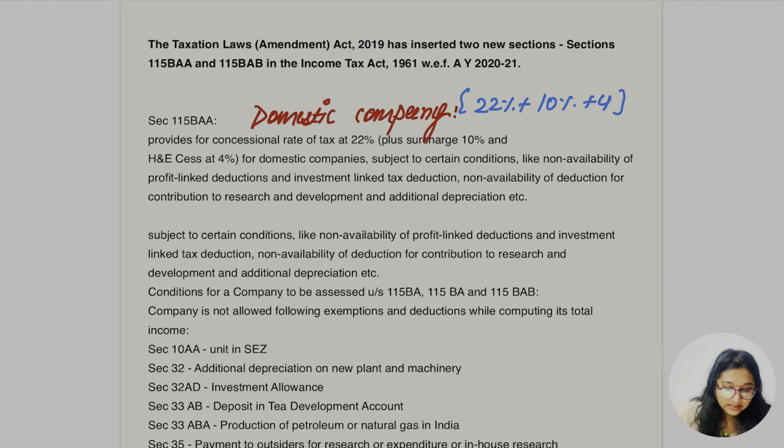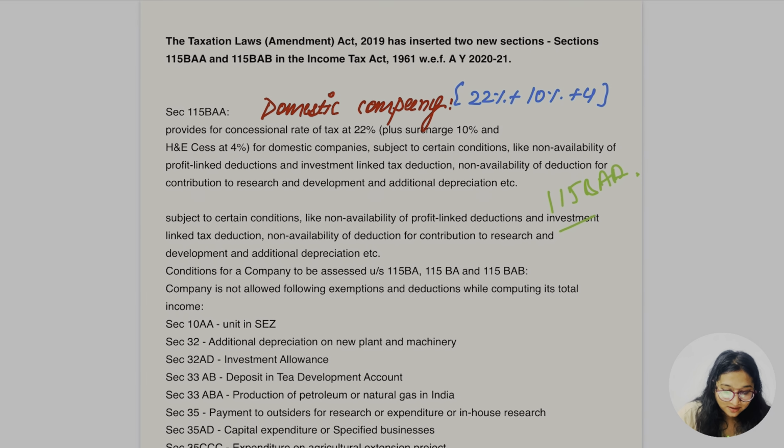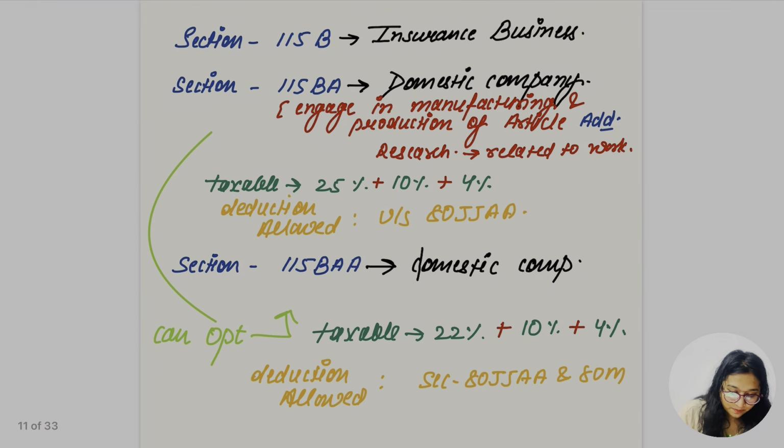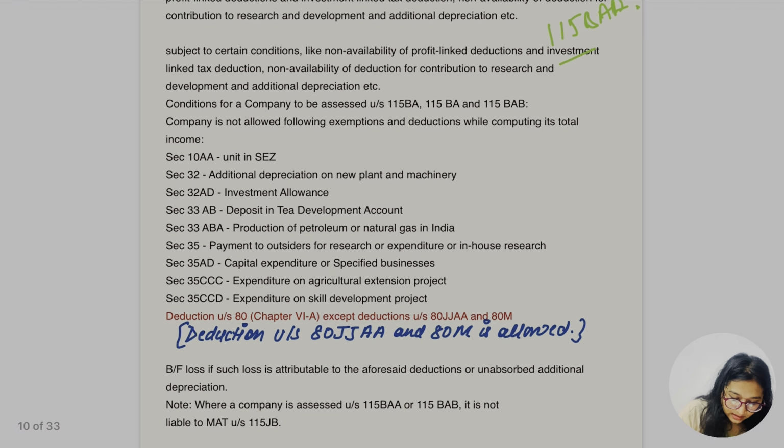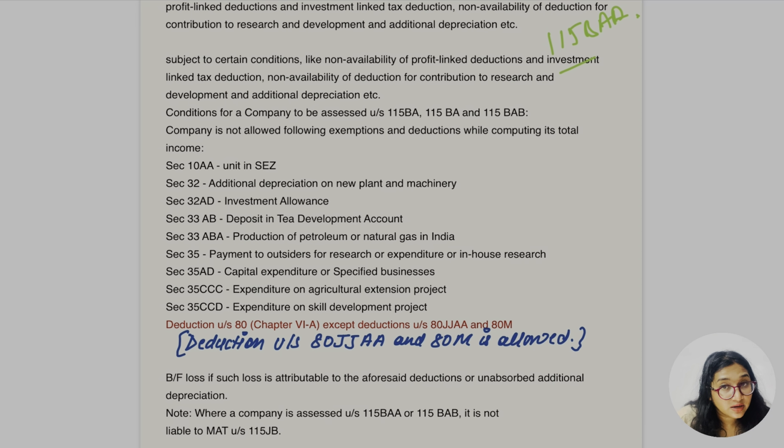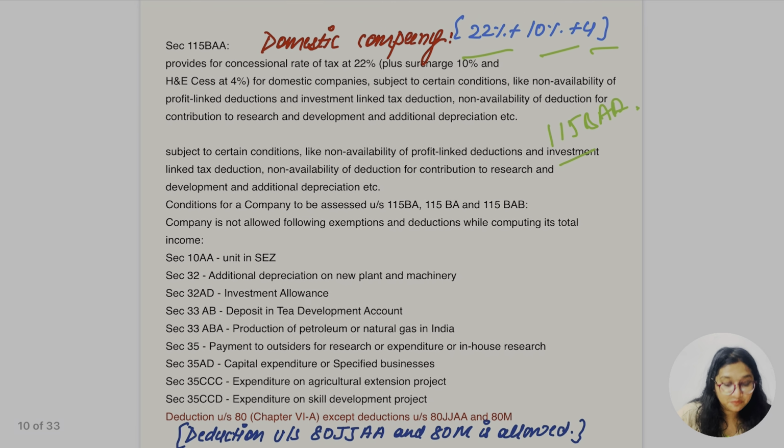Let's go for the next part, 115BAA. This is also saying the same thing, but the rate is going to be 22%, surcharge 10%, cess 4%. So let's see what is the difference, and one more deduction would be allowed. Earlier, in the previous section, the 80JJA section would be allowed, but in this case the deduction of 80M would also be allowed.